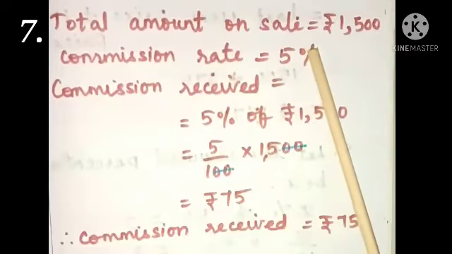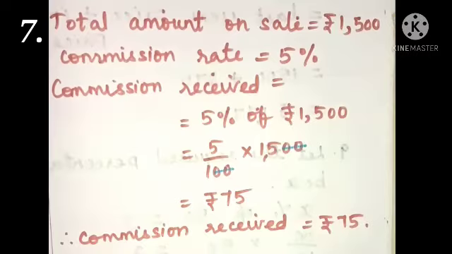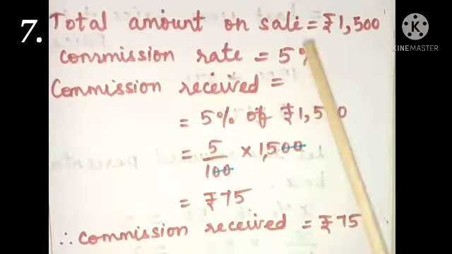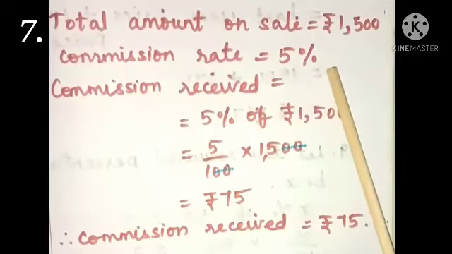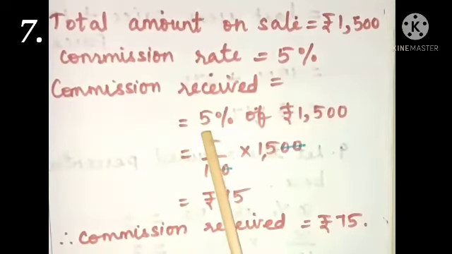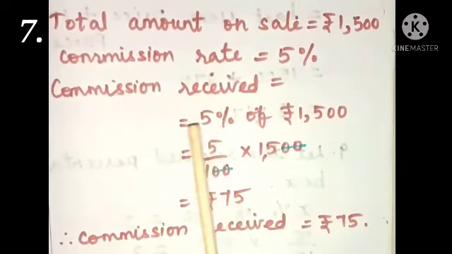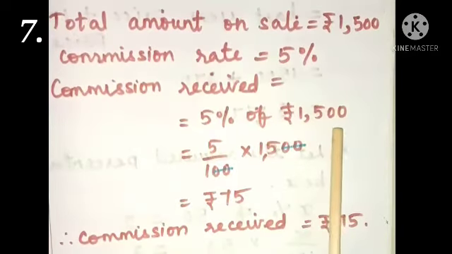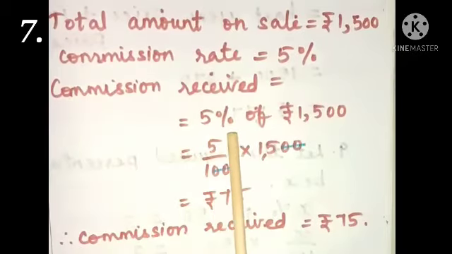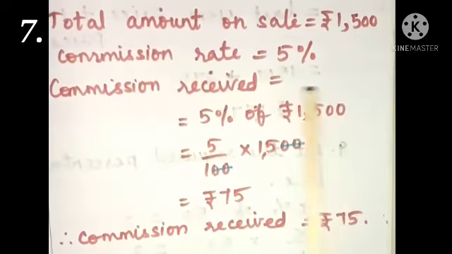Here the total amount on sale is given, rupees 1500. The commission rate, that is a percentage, is given, 5%. Now our value, the commission received, is P percentage of X, that is 5% of 1500.